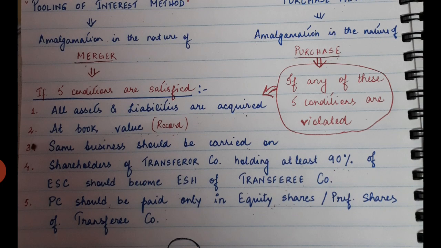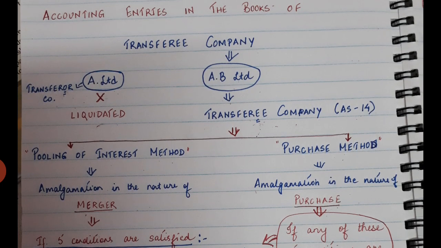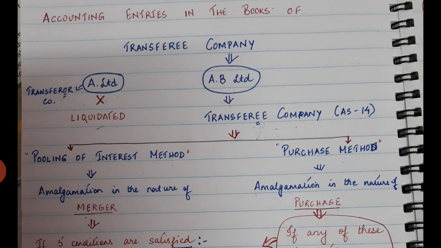As simple as that. Now look at point number 4. It's very important. Shareholders of the transferor company holding at least 90% of equity share capital should become equity shareholders of the transferee company. Shareholders of the transferor company. Look, in our case, who is the transferor company? A Limited. That means the shareholders of A Limited.